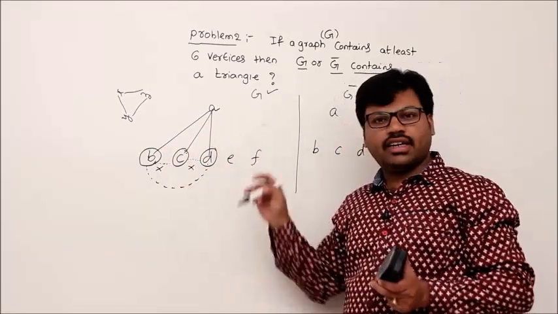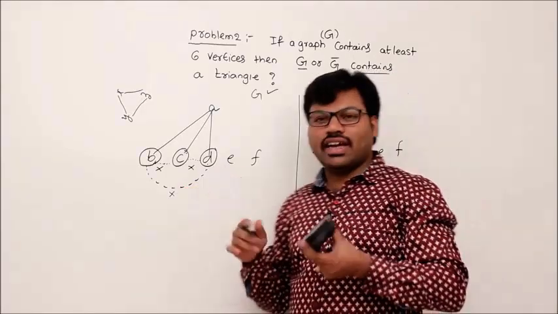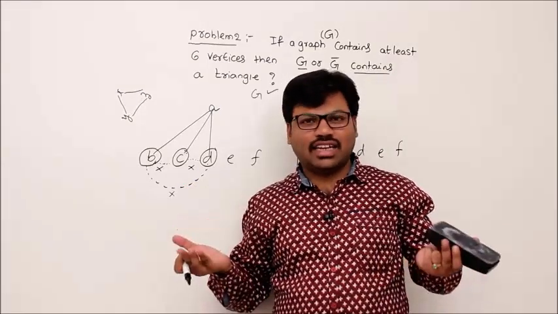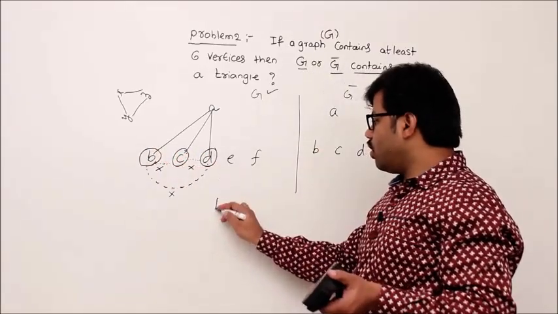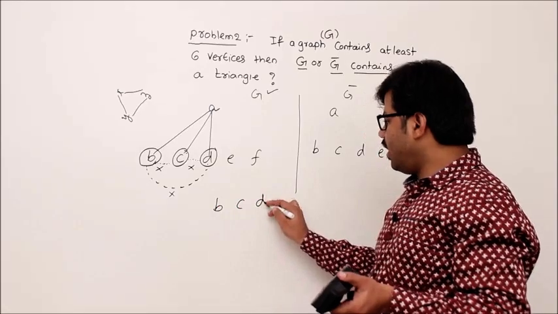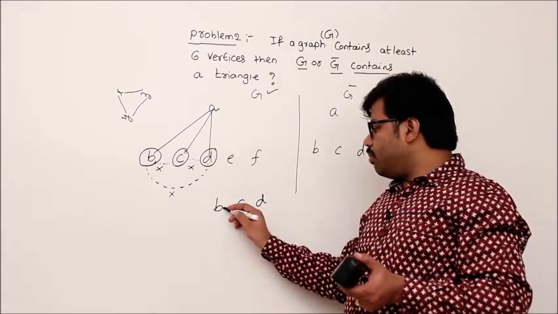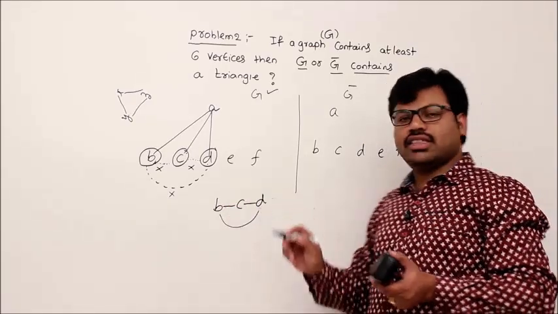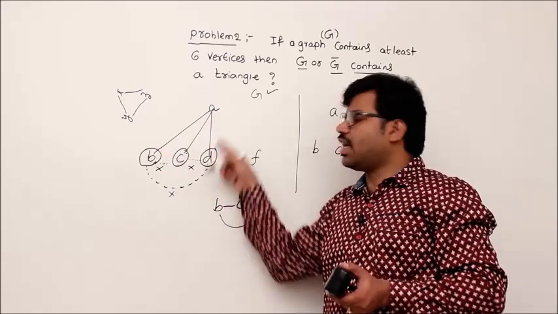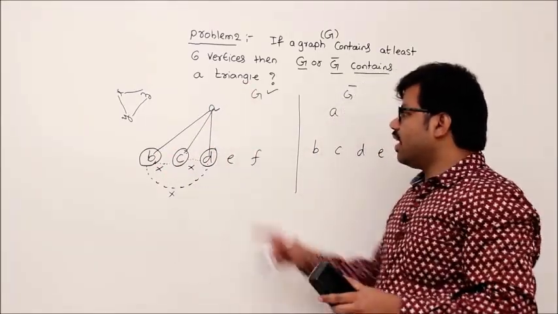Still it forms a triangle. Then still I win. But again you can ask, sir, how can you guarantee? Correct? Yes, I cannot guarantee. But let's say between B to C, C to D, so I am focusing on BCD in graph G. Between BCD, if there is an edge between BC, or CD, or BD, definitely it forms a triangle here. Then I want to say that there is a triangle.